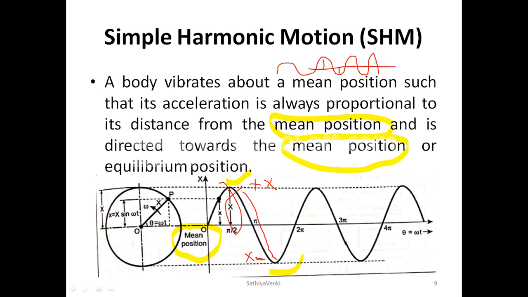Okay, so as usual you have some other formulas. Time period is equal to 2 pi by omega, and the frequency f is very simple: the reciprocal of the time period is our frequency. So frequency f is equal to 1 by Tp, that means omega by 2 pi. Just keep any one formula in your mind, my dears. So frequency f is equal to omega by 2 pi, that is a very important thing, right?